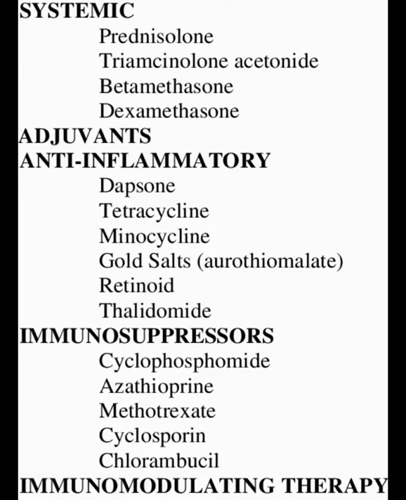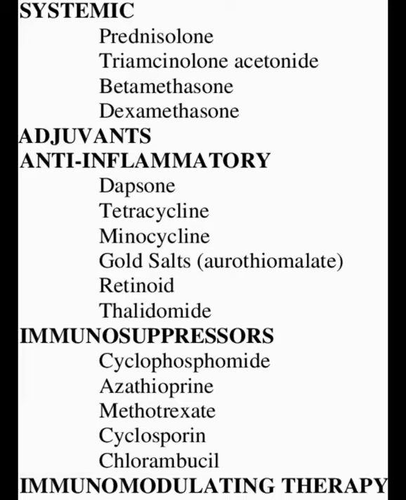As a management, you can see medical management, you can give steroids. Steroid is the first line of drug, that is prednisolone, betamethasone, dexamethasone. All these drugs can be given as a drug of choice. Next one, anti-inflammatory drugs such as dapsone, tetracyclines, retinoids.